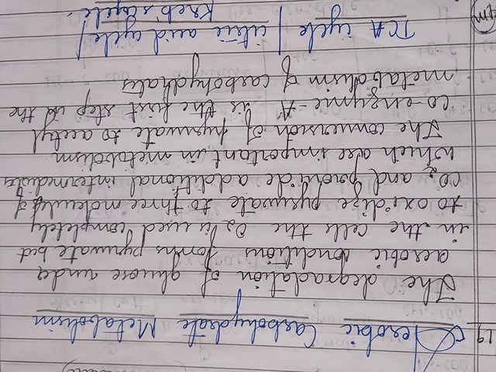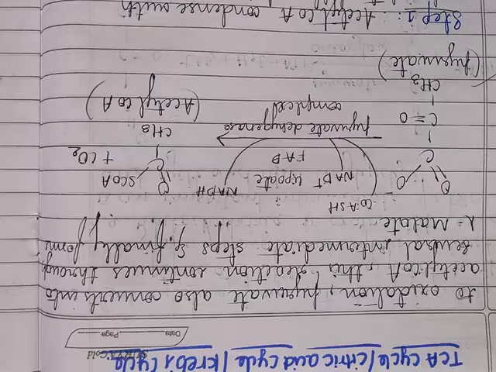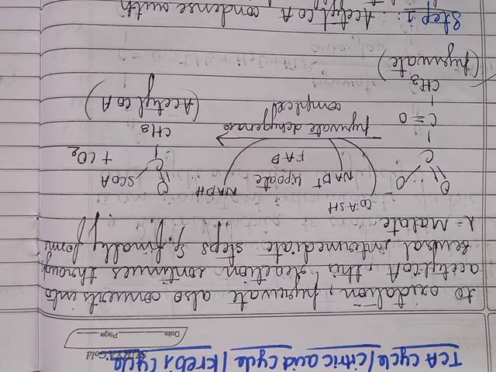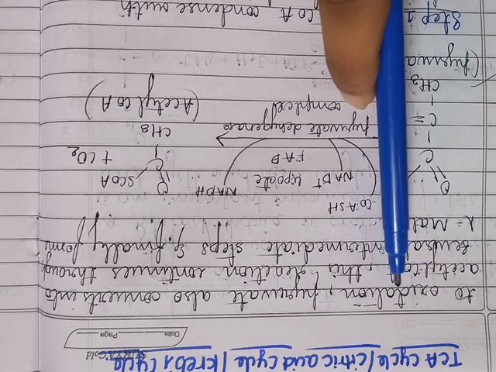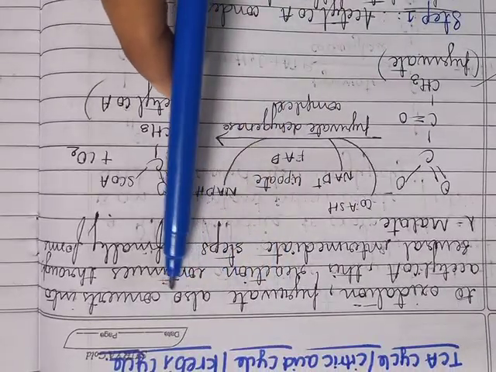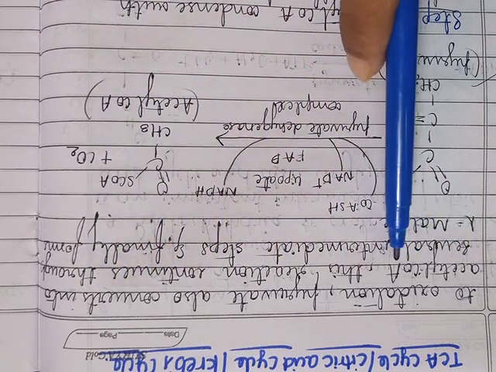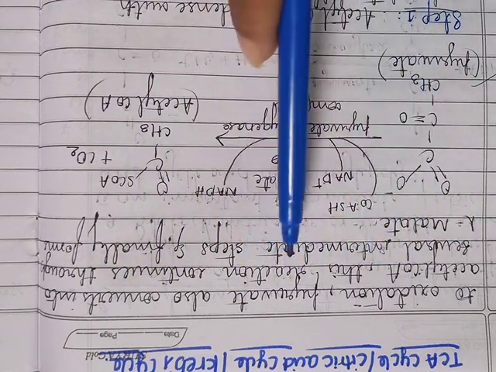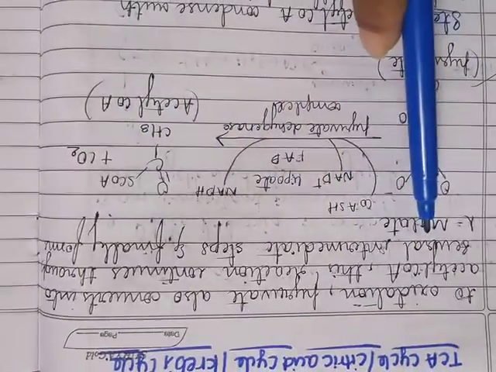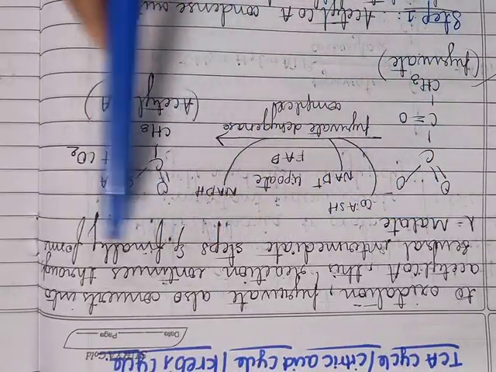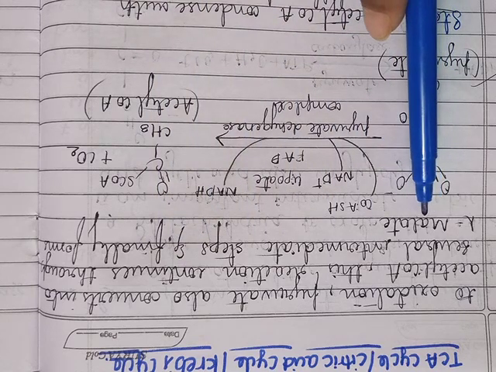So next let us discuss the TCA cycle, the tricarboxylic acid cycle, or citric acid cycle, also called the Krebs cycle. This TCA cycle entirely takes place in the mitochondria. In addition to oxidation, the pyruvate also converts into acetyl coenzyme A. This reaction continues through several intermediate steps, and finally it forms L-malate.